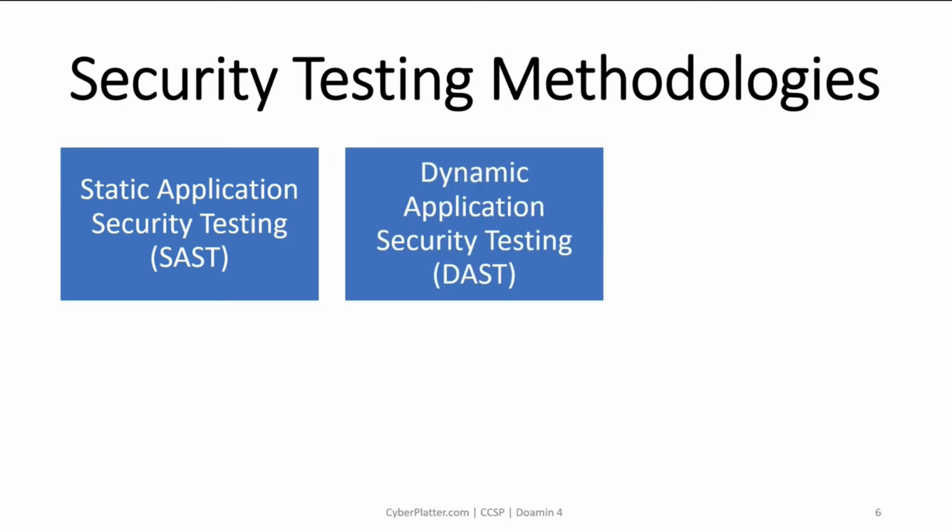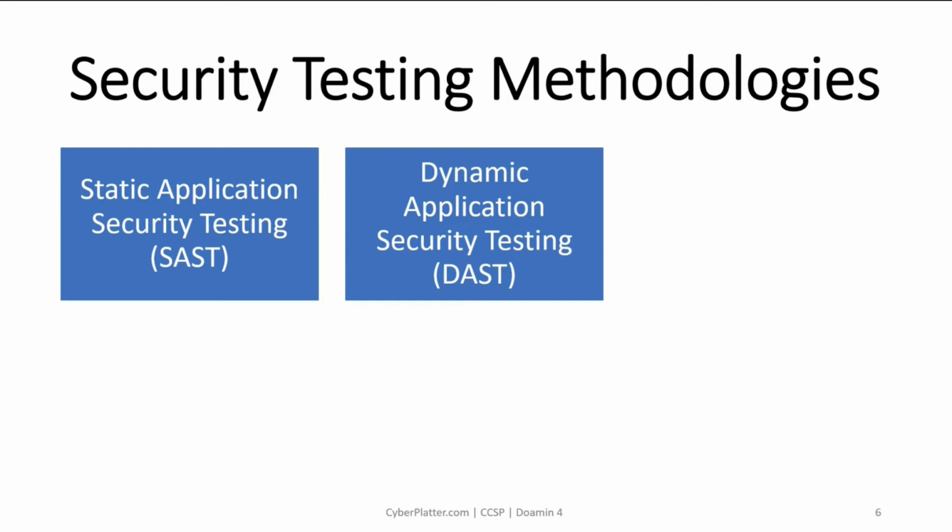The next one is Dynamic Application Security Testing, DAST. DAST is generally considered a black box test where the tool must discover individual execution paths in the application being analyzed. Unlike SAST, which analyzes code offline, that is, when the code is not running, DAST is used against applications in their running state.